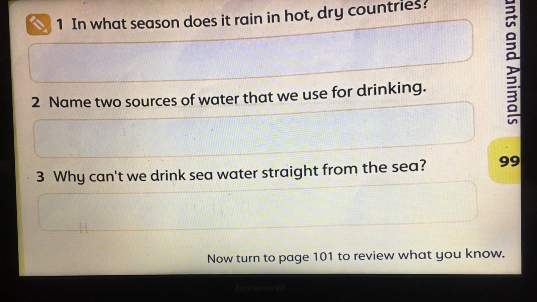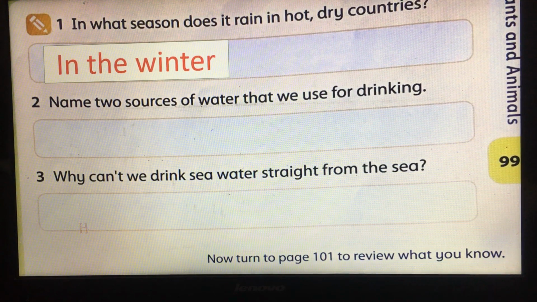Question number 1. In what season does it rain in hot, dry countries? We said before that we have only one season when the rain falls in hot dry countries. So the question here, in what season does it rain in hot dry countries? If you remember, we said that in the winter we have rain.